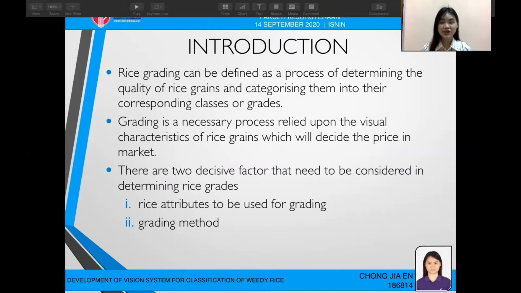Rice grading is the process of determining the quality of rice grain and categorizing them into their corresponding classes and grades. Normally this process depends on the visual characteristics of the rice grains, which decide their quality and price in the market. There are two decisive factors to be considered in determining rice grades: the first is the rice attributes, and the second is the grading method.